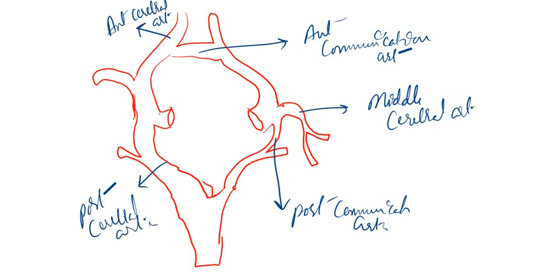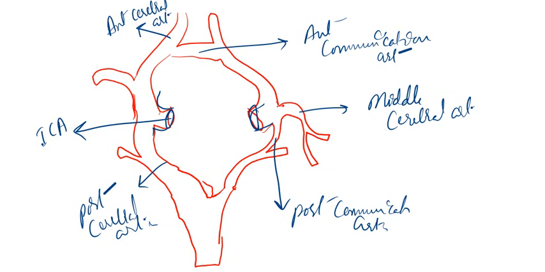Now what are these large arteries here? Both sides bilaterally you have large arteries. These are the internal carotids. Now, what is the most common site for berry aneurysm?